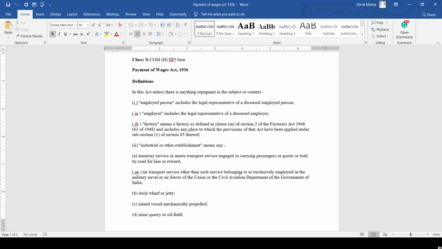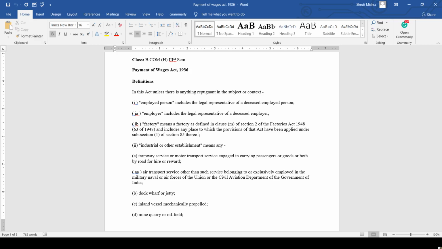Now the next one is the factory. It means a factory as defined in clause M of section 2 of the Factories Act 1948, and it includes any place to which the provisions of the Act have been applied under sub-section 1 of section 85 thereof. The industrial or any other establishment means the tramway service or the motor transport service engaged in carrying passengers or goods or both by road for hire or reward.